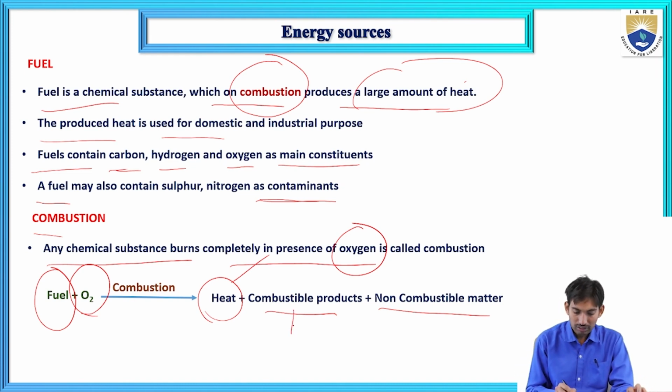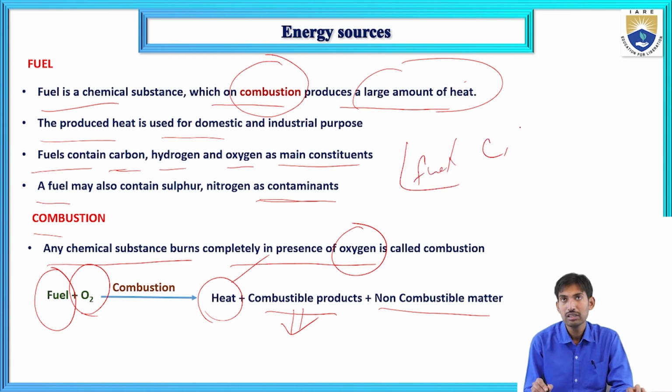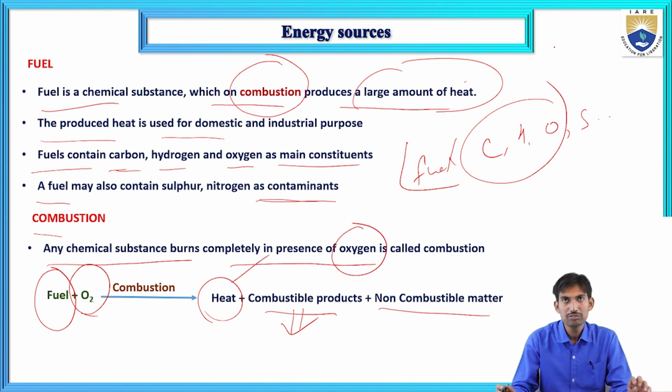What are the combustible products? Already I discussed, fuel contains carbon, hydrogen, oxygen, sulfur, etc. Carbon, hydrogen and oxygen are the main constituents present in the fuel, and the remaining sulfur, water are the contaminants present in the fuel.